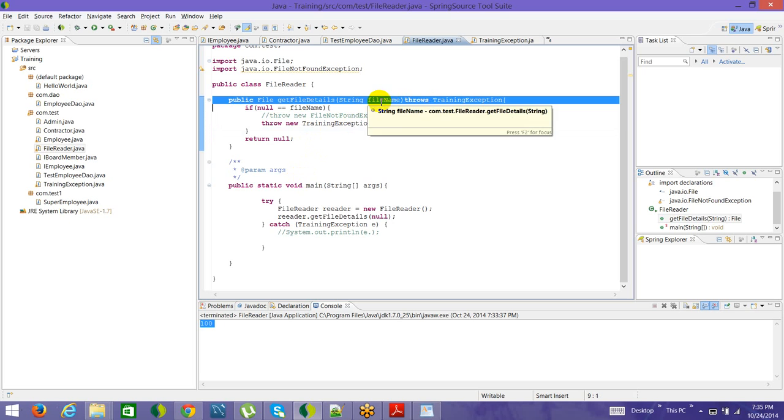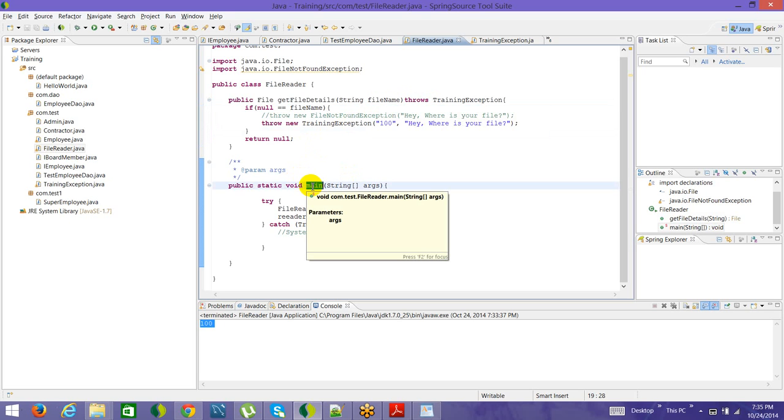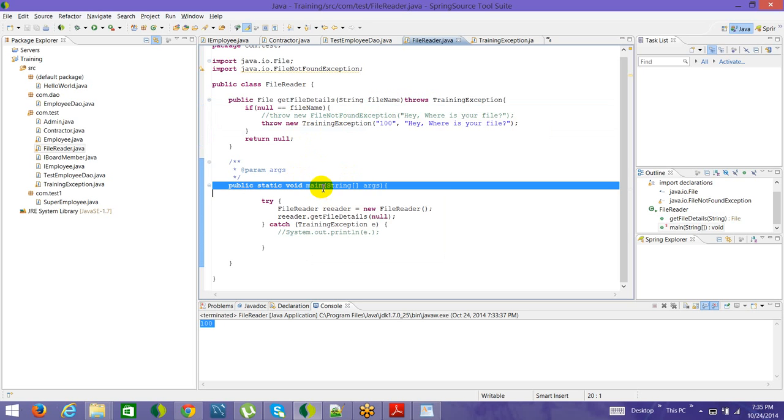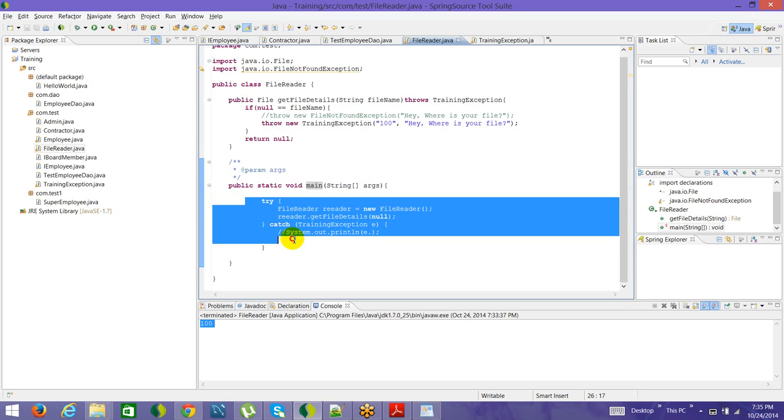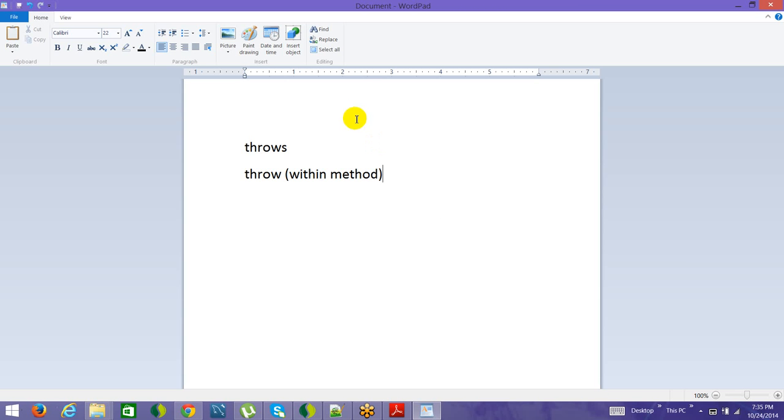So the calling API, which is application programming interface, or method in simpler words, has to handle it. How to handle it? Deal with it, which means add a try catch block, or let it propagate further, where you add throws exception here. So throws is with the method declaration.